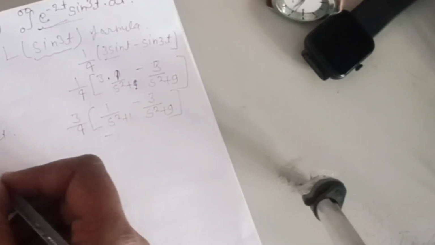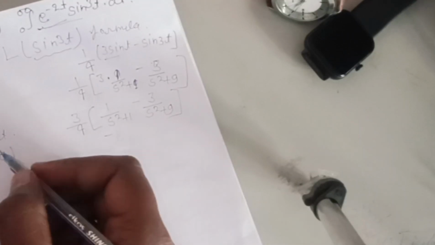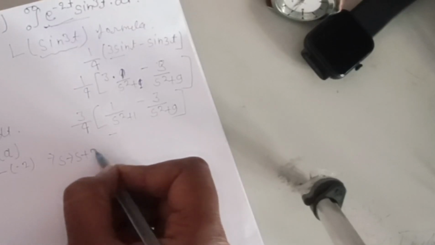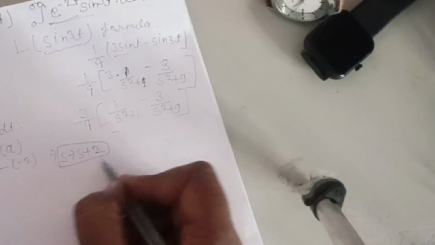Here, anything with e to the power minus 2t is considered as a coefficient, so s will be replaced by s minus a. The coefficient I am considering as a, so s minus 2, it will be s replaced by s plus 2. I'm just replacing s by s plus 2.